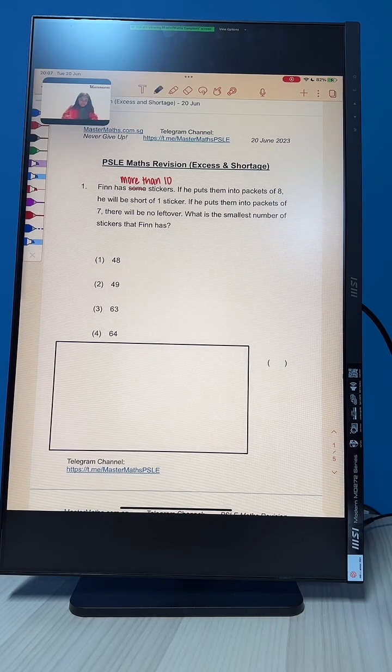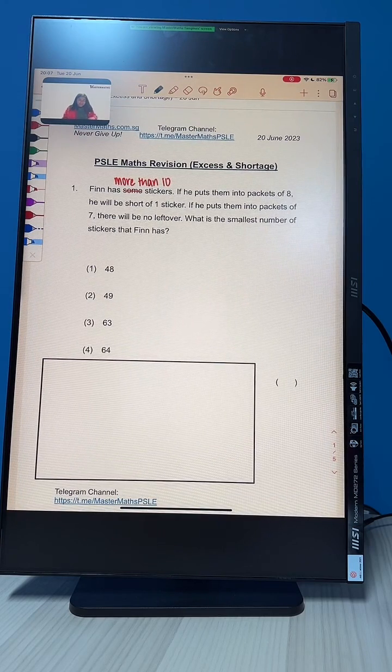Alright, let's begin. Okay, question number 1. Finn has more than 10 stickers. If he puts them into packets of 8, he will be short of 1 sticker. If he puts them into packets of 7, there will be no left over. What is the smallest number of stickers that Finn has?